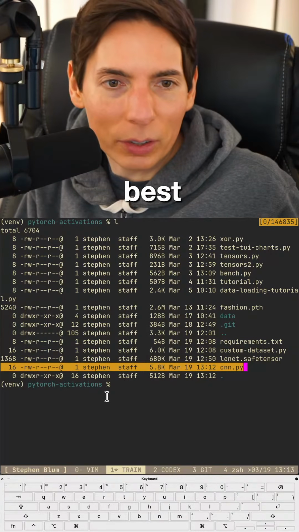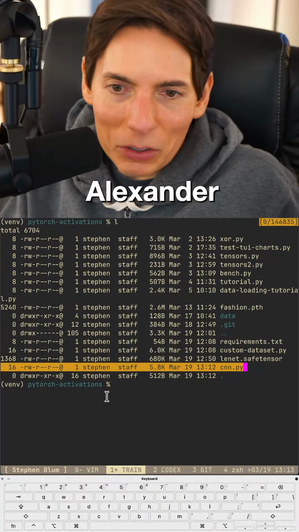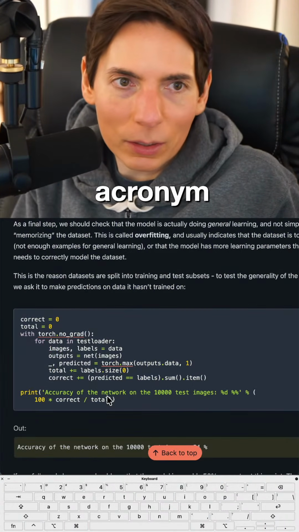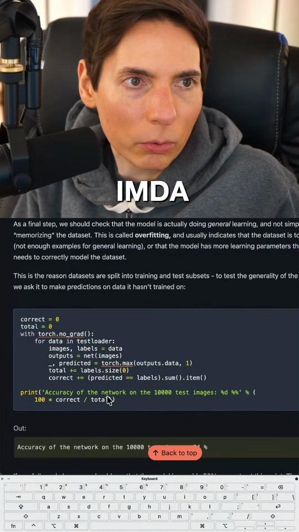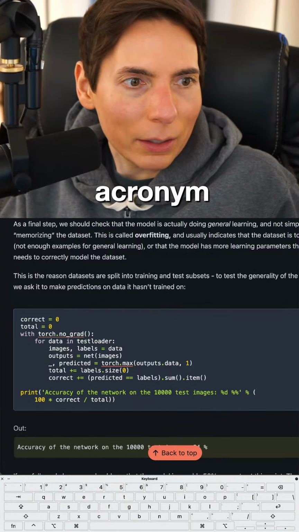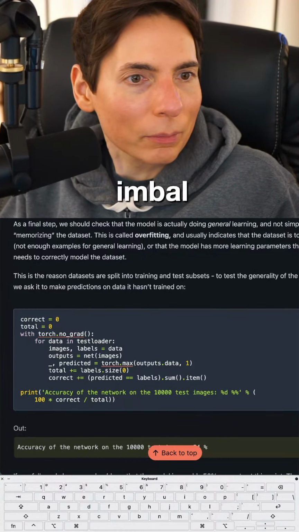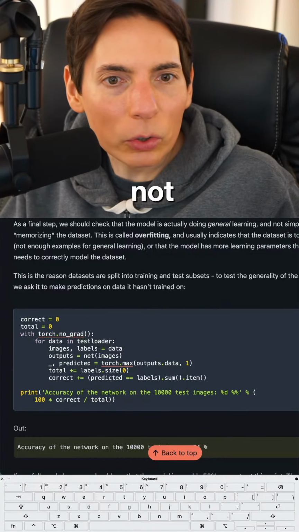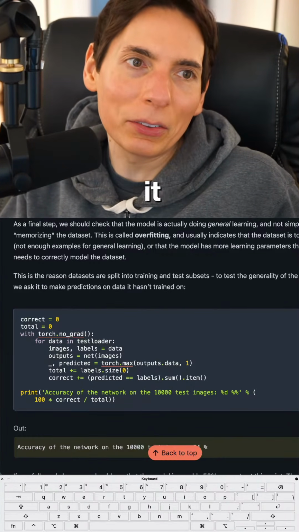IMBA is the best. Alexander, I'm not used to IMBA. What is the acronym? IMBA acronym. It is imbalanced. Not even Google knows. A very good thing. Okay, got it. It's a very good thing.